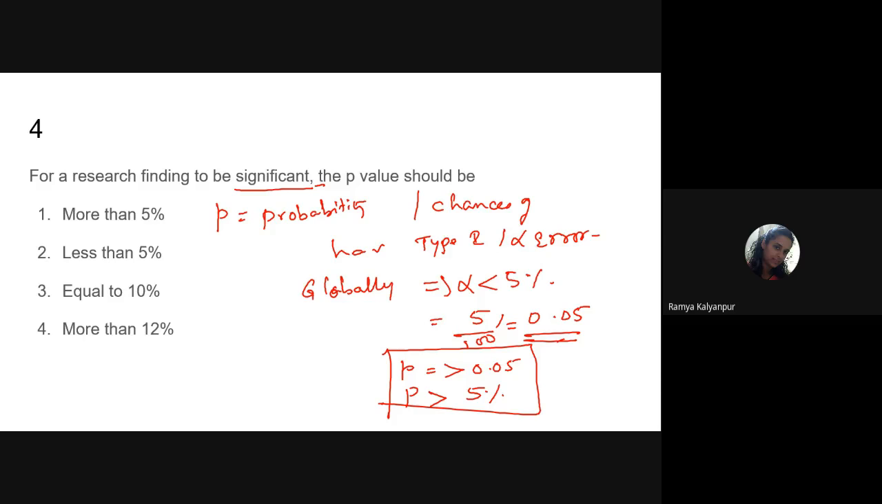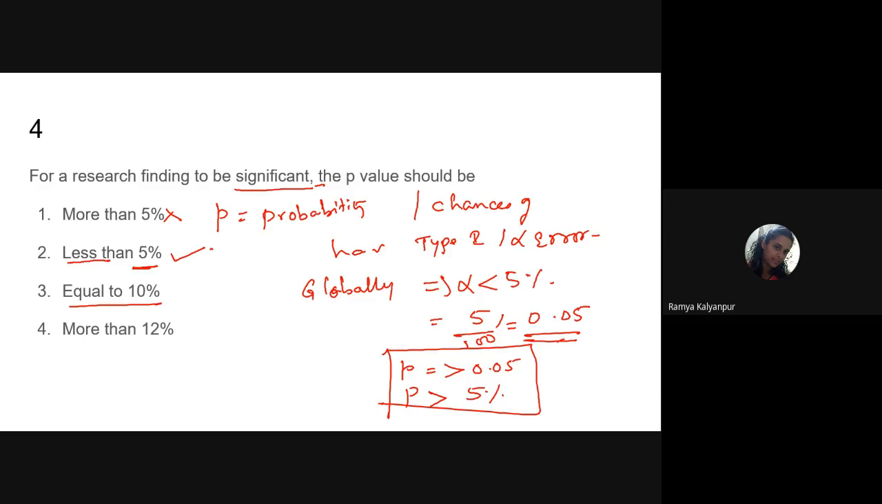So first option, it is saying that more than 5%. No, we don't want the mistakes to happen in our study beyond 5%. So definitely this is not. And second option, it is saying that the error should be less than 5%. Fine, it is good. No, we don't want much mistakes to be committed. So that means what? I think I'll put this as a right option.